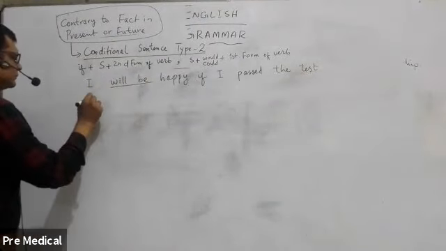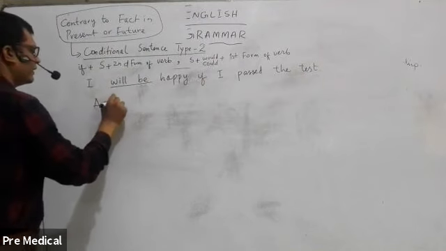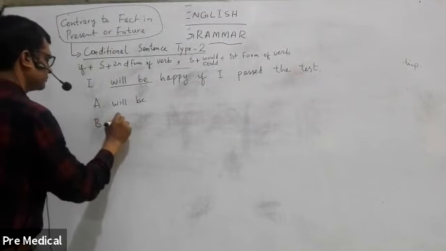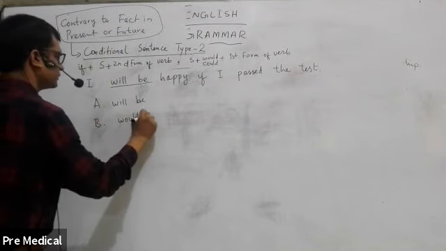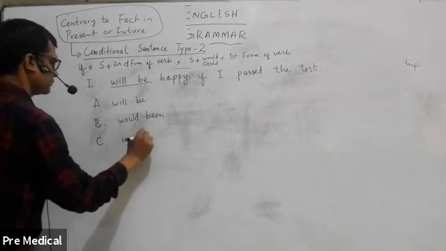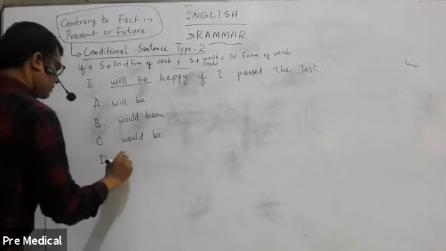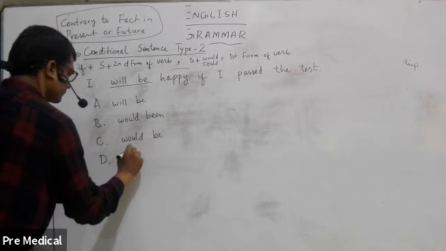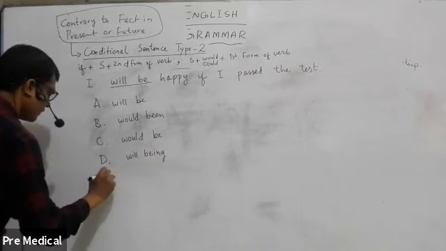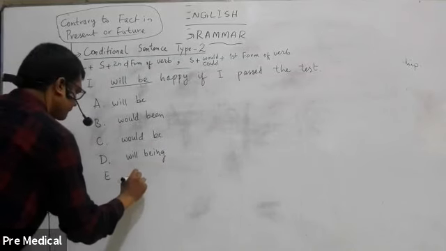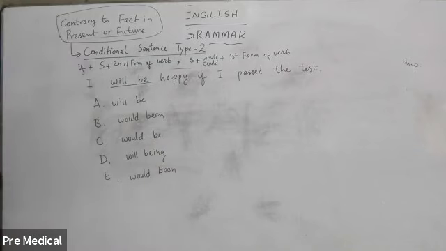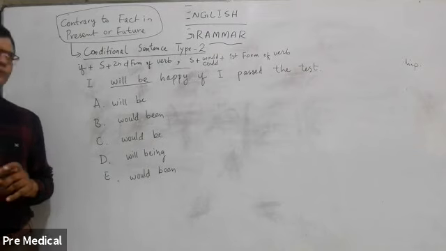And this is the problem part. In A, it will be the same. In B, it will be different. C, D, and E part could be like these, which could come as choices.